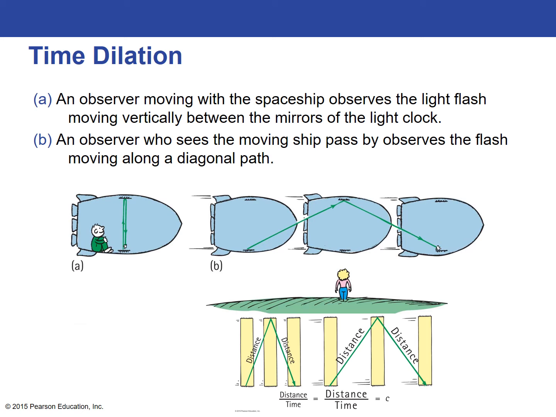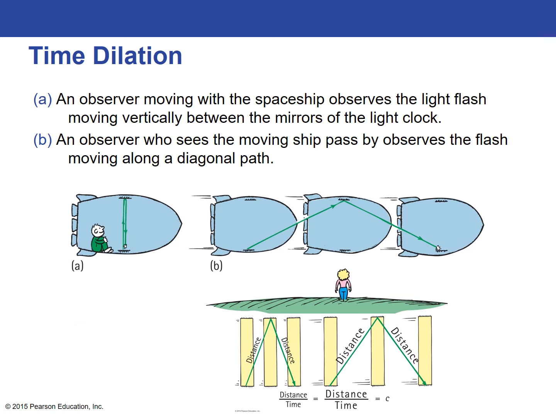So they're actually seeing that light moving at an angle. And then as the light bounces back down towards the bottom mirror, they don't see it bounce straight back down. They see that light moving diagonally to get back down to the bottom mirror, in the new place where the spaceship has moved to. For the person on the left, they're seeing that light move fairly quickly. Obviously it's moving way too quick for you to see, but if we could slow down those measurements, they're seeing that light move straight up and straight down. So it's a short distance over a short time, giving them always the same value of c.